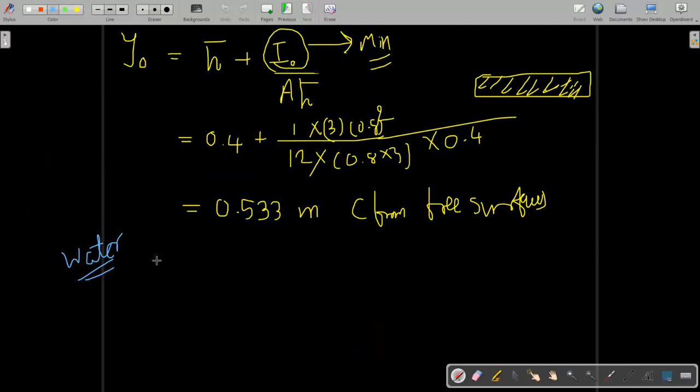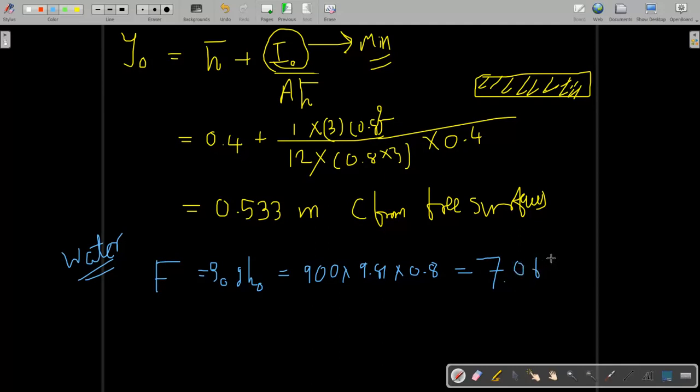This pressure can be written as rho g h of the depth of oil. So it is 900 kg per meter cube, g 9.81, and h naught is 0.4, 0.8 total depth. So this is the pressure exerted by oil on the water, 7.06 kilopascal.